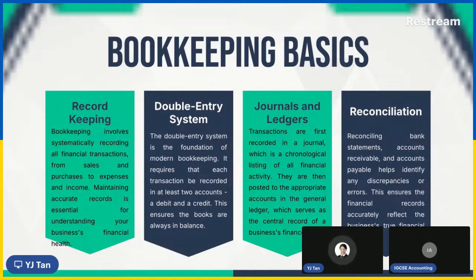Because once you got all the receipts for all the business documents like invoice, delivery note, etc., you need to identify which one you have to record, which one you no need to record, and those that you need to record, you have to put into which account. The step one is to identify is correct, but just now when we talked about the definition, it didn't say identify the transaction. Don't worry about it.